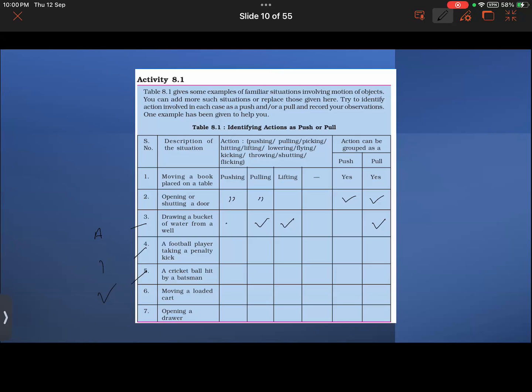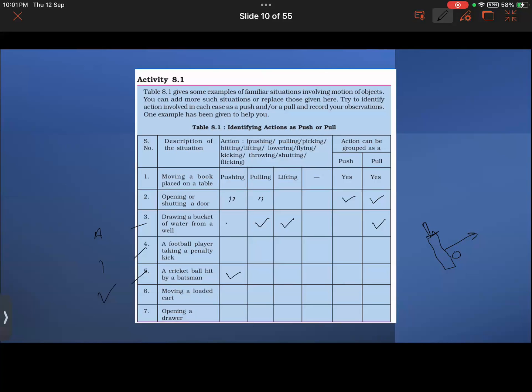Okay, Vaiga, you answer the fifth one then. A cricket ball hit by a batsman. It's either flying or throwing. Out of the given options, flying is not mentioned here. It's pushing, like you are pushing the ball with the help of the bat. So pushing is being done here.